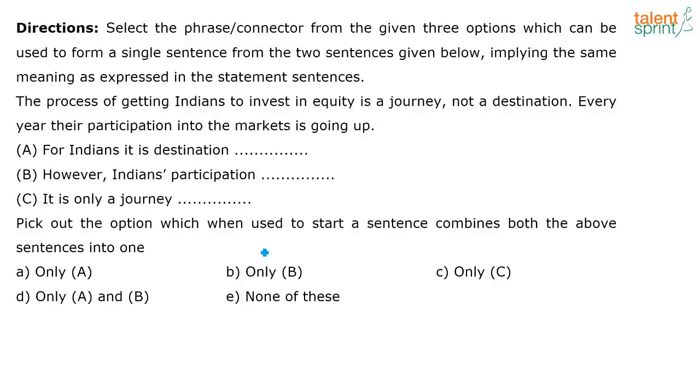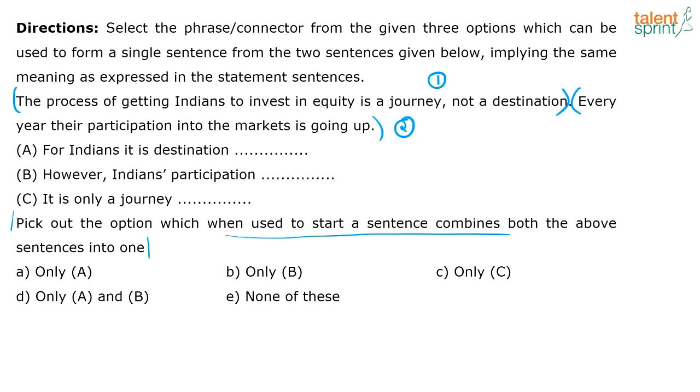Same thing, when used to start a sentence, combines both the above sentences into one. So what is my sentence 1? The process of getting Indians to invest in equity is a journey, not a destination. This is sentence 1. Sentence 2. Every year their participation into the markets is going up. This is sentence 2. So every year their participation. Whose participation? Indians. Okay. If there is no specific direction, you have the liberty to choose any of the ways or any of the options.